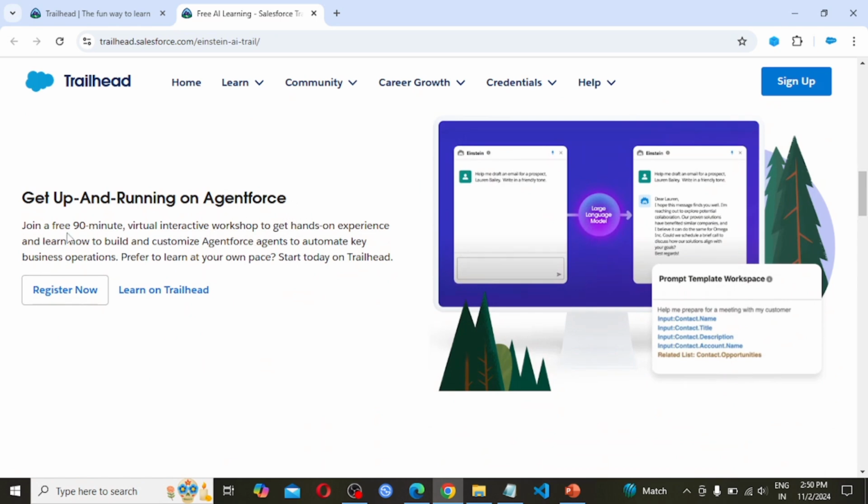Join a free 90-minute virtual interactive workshop to get hands-on experience and learn how to build and customize Agentforce agents to automate key business operations. Prefer to learn at your own pace? Start today on Trailhead. We need to click on register now and we can go with the 90 minute session.